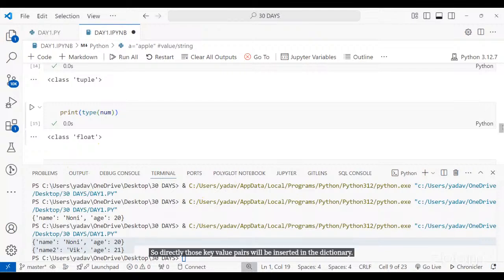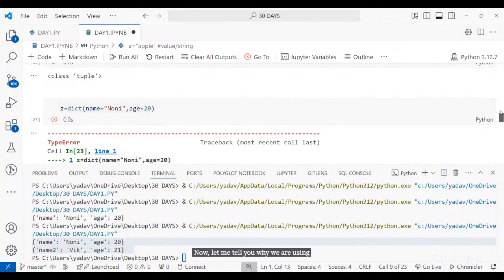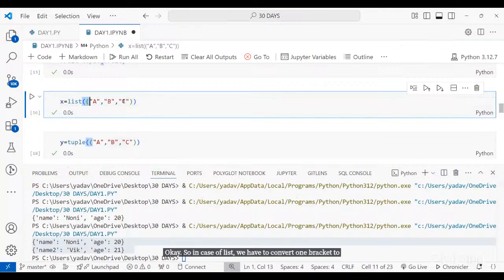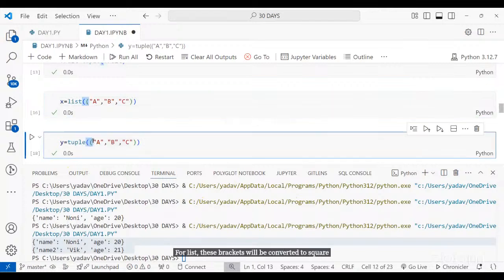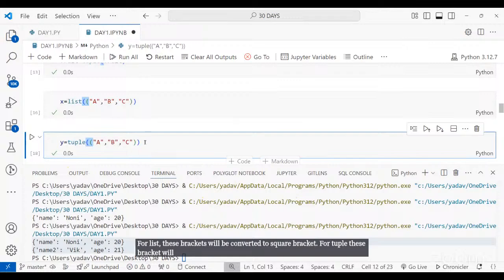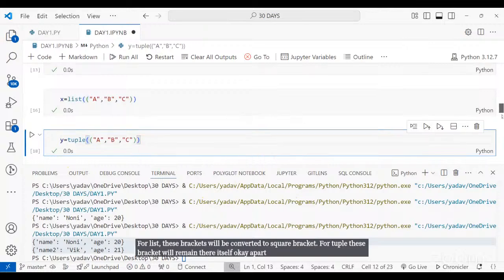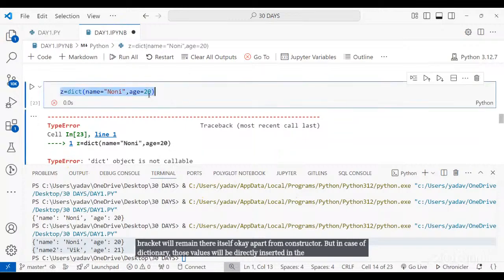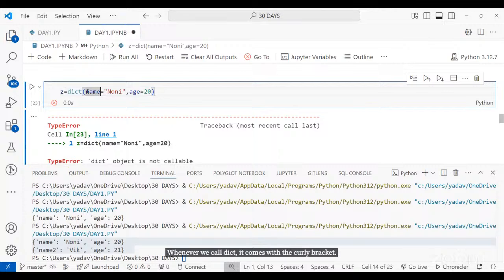Now, let me tell you why we are using double brackets. In case of list, we have to convert one bracket to square bracket. Correct? For list, these brackets will be converted to square bracket. For tuple, these bracket will remain there itself, apart from constructor. But in case of dictionary, those values will be directly inserted in the dictionary's curly bracket. Whenever we call dict, it comes with the curly bracket. And then these values will be inserted in that.